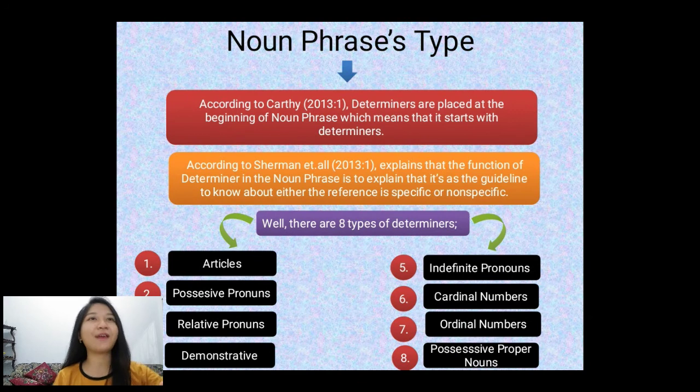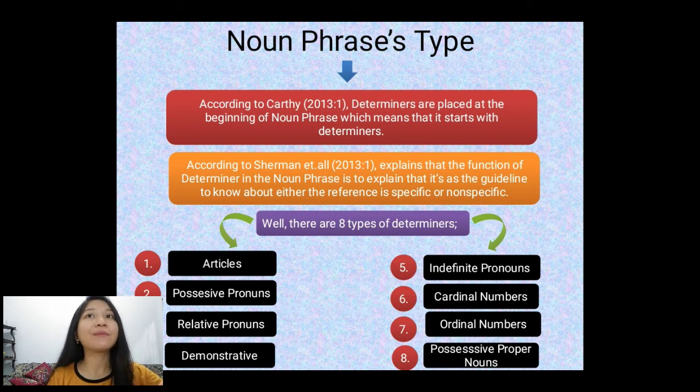Well, let's move to the noun phrase type. Okay. Determiners are placed at the beginning of noun phrase, which means that it starts with determiners. And the function of determiners in the noun phrase is to serve as the guidelines to know whether the reference is specific or non-specific. Okay, let's take a look at the 8 types of determiners.